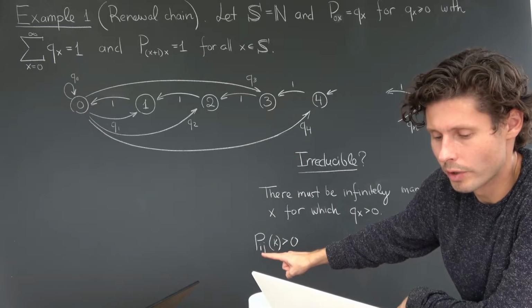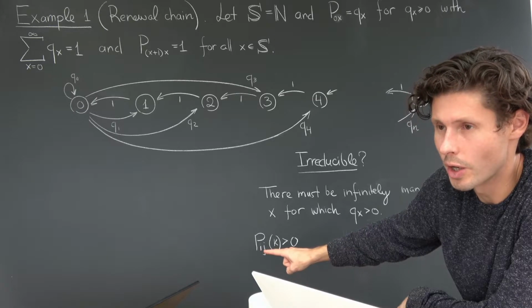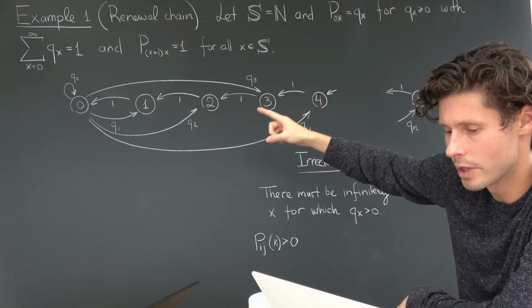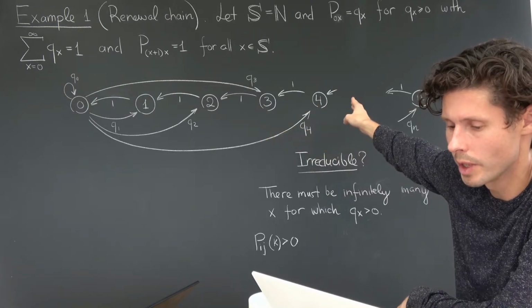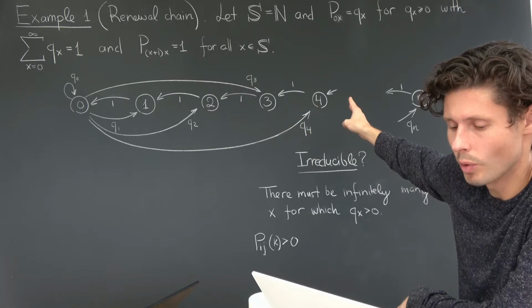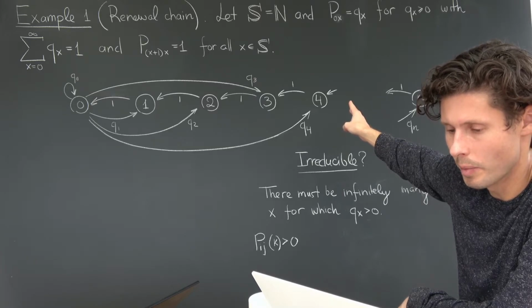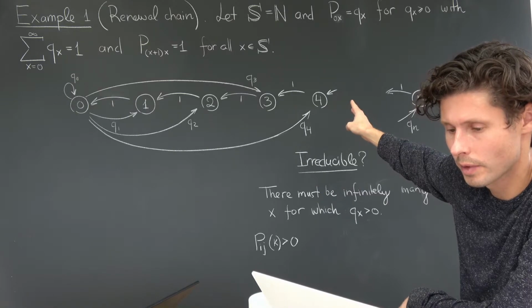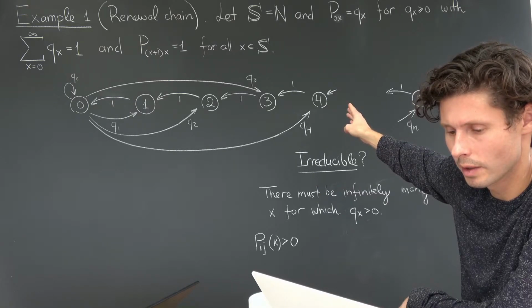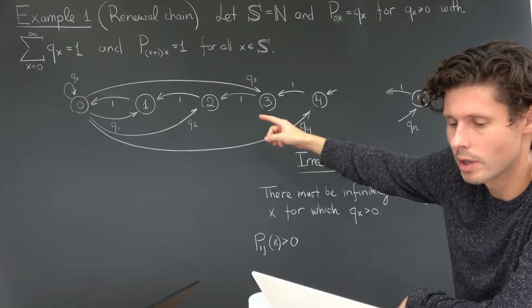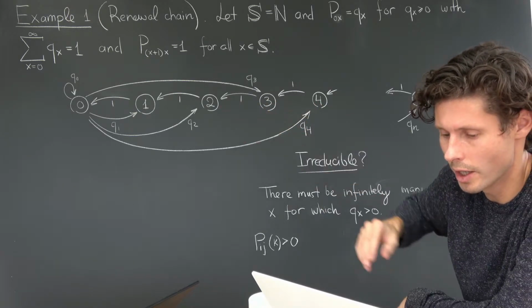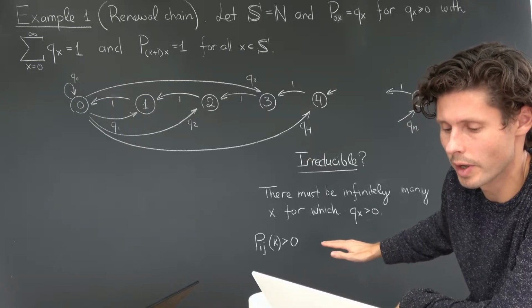If we're looking for irreducibility and checking states i and j when i is greater than j, that means on this diagram, i is going to be to the right of j, so j is going to be somewhere here, i is going to be here. The probability is always going to be 1, because in the amount of time given by i minus j, you move from i to j, and that has probability 1, which is clearly greater than 0.